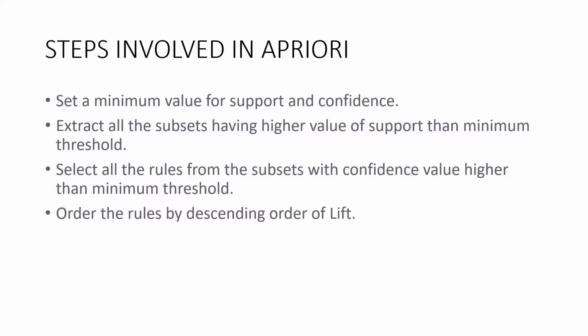Extract all the subsets having a higher value of support than the minimum threshold. Select all the rules from these subsets with a confidence value higher than a minimum threshold. Order the rules by descending order of lift.